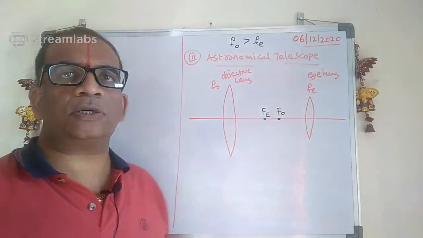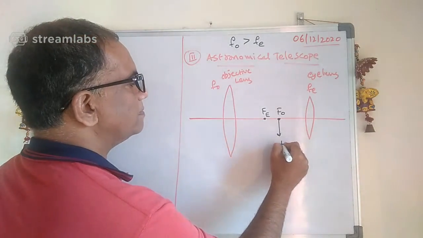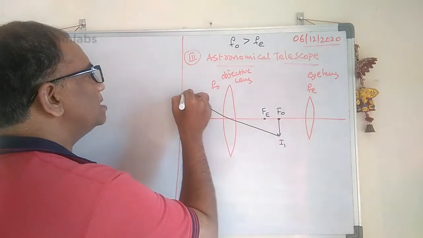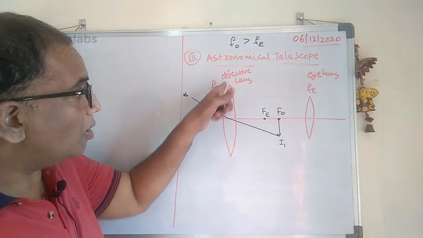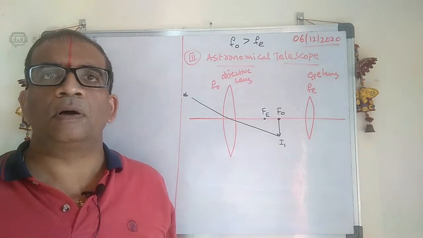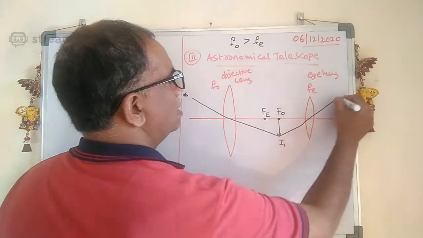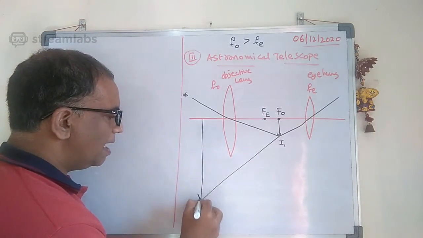You might have understood now. This is the image 1, somewhere here, of the star. The objective lens image is forming here, and from here you are seeing through this eye lens. Then the image will form virtual, erect and magnified.